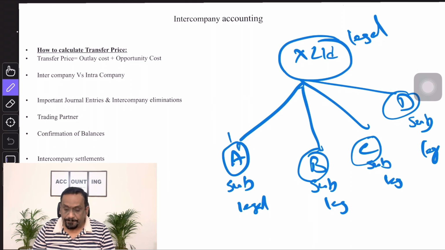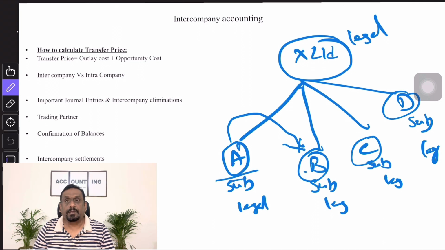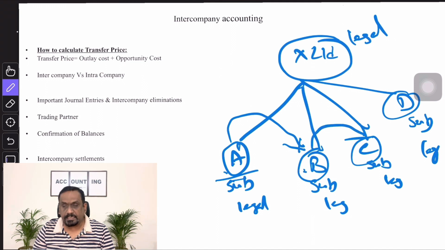For example, if A has trading activities with B, in A's books, B will become trading partner B. In B's books, it is trading partner A. Similarly, if transactions happen between B and C, in B's books it will treat C as trading partner C, and in C's books it treats B as trading partner B. That's all. Whenever you see trading activities between these subsidiaries and parents, those entities will treat each other as trading partners. Very simple. There is no need to further complicate this topic. These are the trading partners.